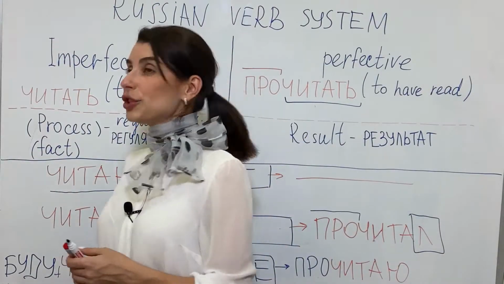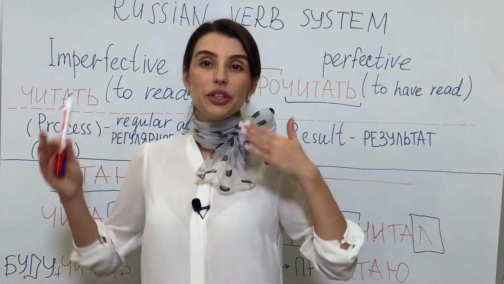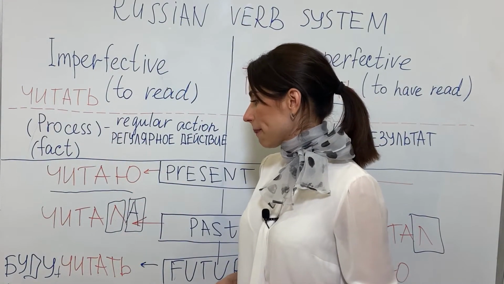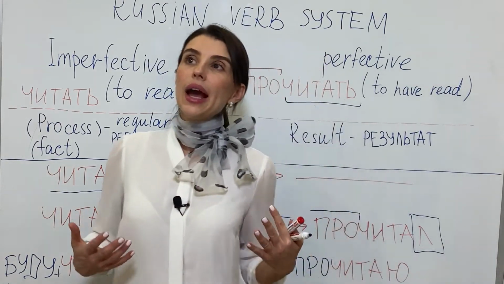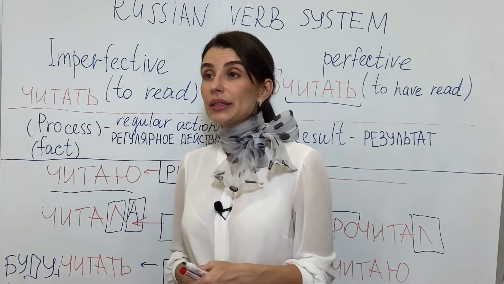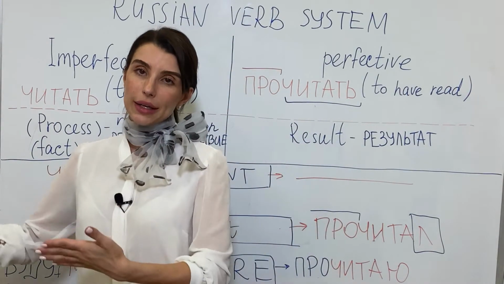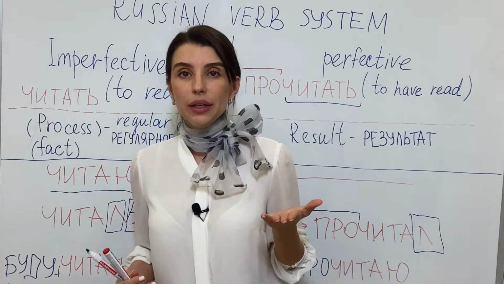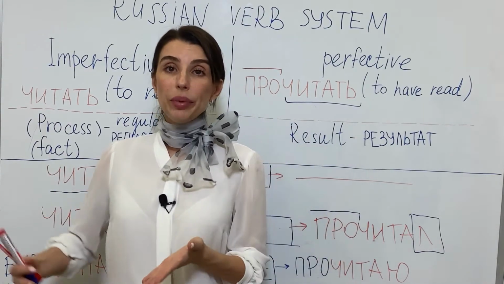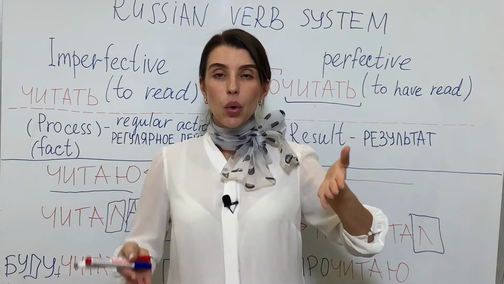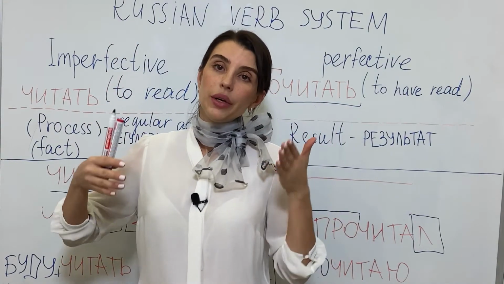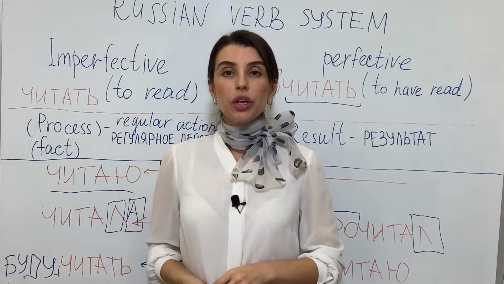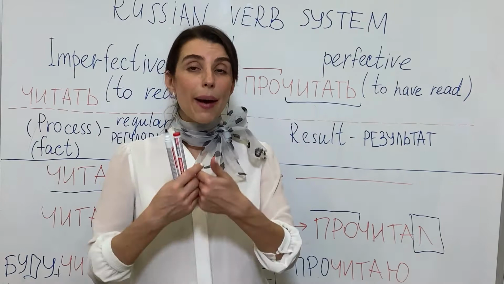If you are talking about the future, the future in Russian has two different ways to say it. If you are talking about reading, for example, you can say I will read, я буду читать. Буду is, let's say, the verb to be, быть. But why буду? Because of the cases. We are using this verb and it changes. If I say about myself, I should say я буду.